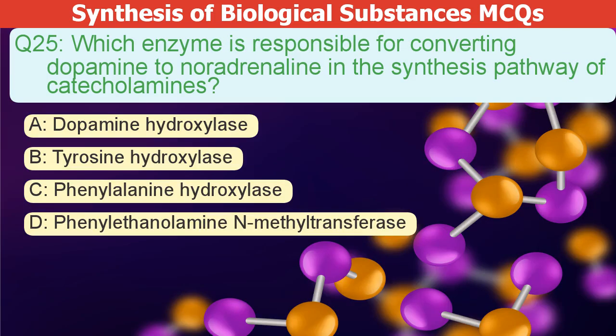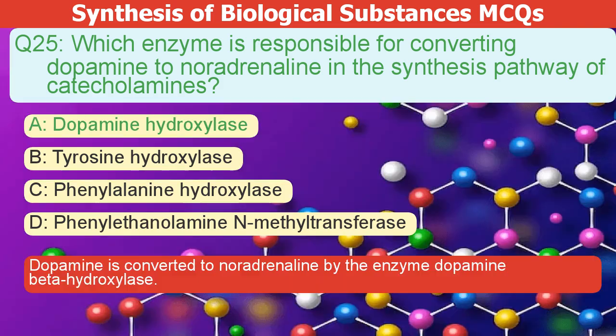Which enzyme converts dopamine to noradrenaline in the catecholamine synthesis pathway? A. Dopamine hydroxylase. B. Tyrosine hydroxylase. C. Phenylalanine hydroxylase. D. Phenylethanolamine N-methyltransferase. The correct answer is A. Dopamine is converted to noradrenaline by the enzyme dopamine beta hydroxylase.